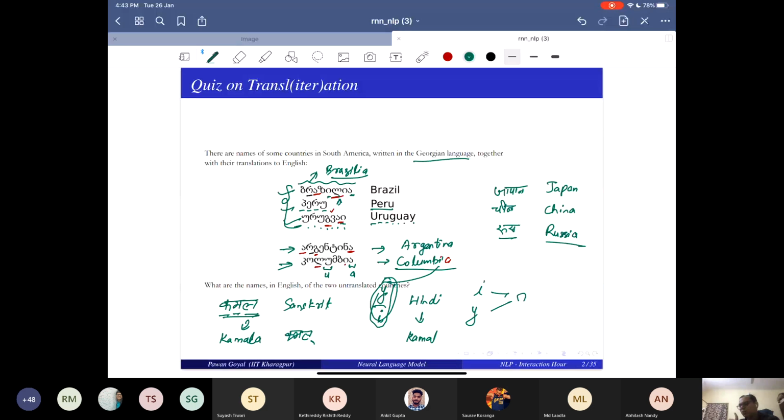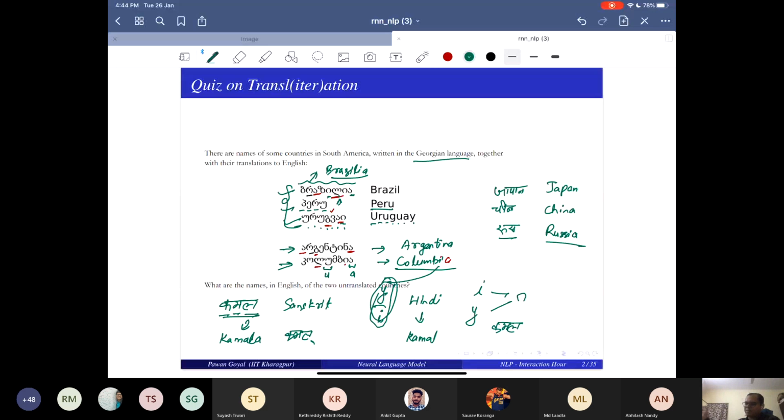But this does not hold in Hindi. In Hindi, when you say kamal, you will still write kamal without a halant. You don't have to write the halant. This is something called schwa deletion, and this is the main difference between transliteration for Hindi and Sanskrit.